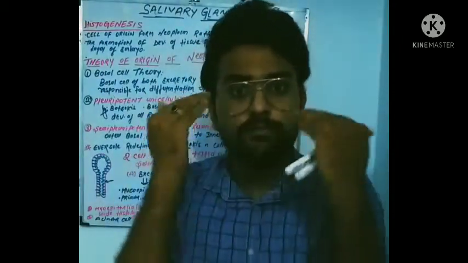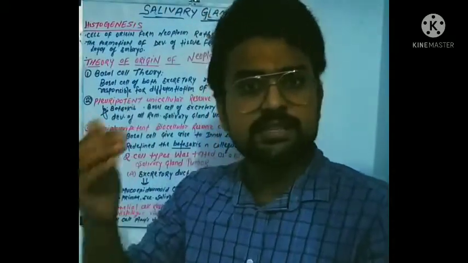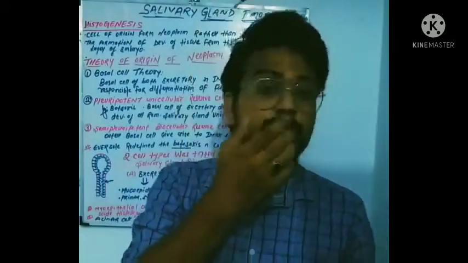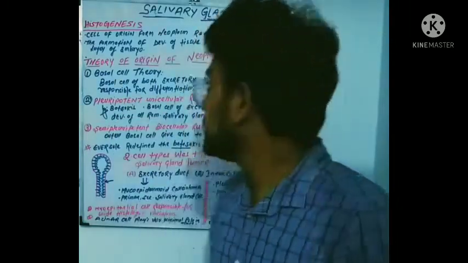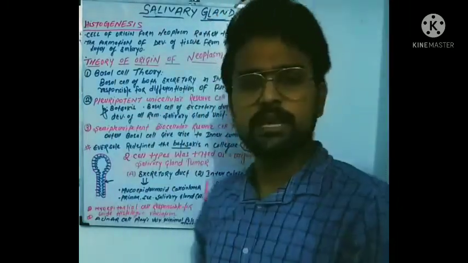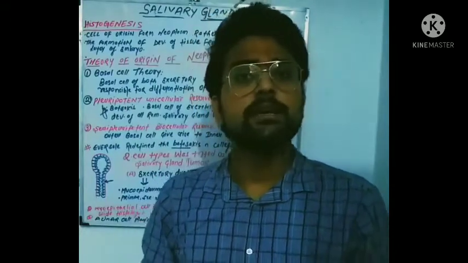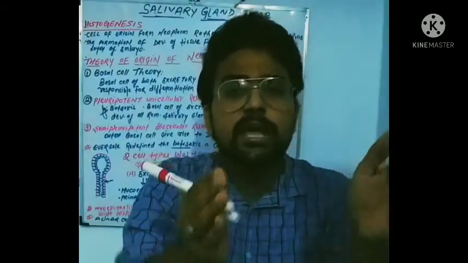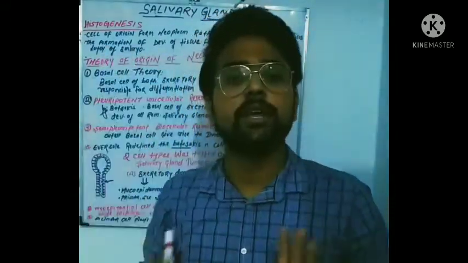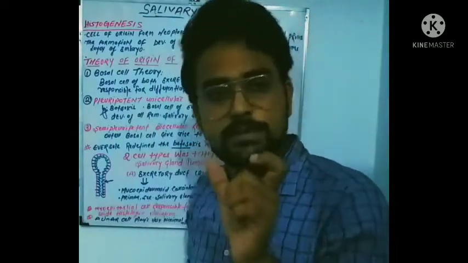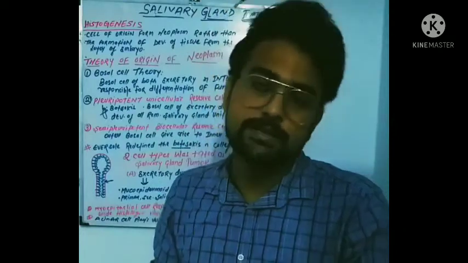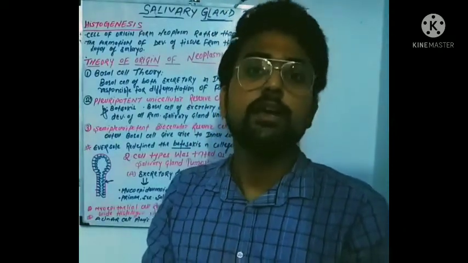The basal layer of the cells of these two ducts is responsible for the formation of this tumor. In layman's terms, the cells of the basal layer of the excretory duct and the intercalated duct are the ones from which this tumor originates.